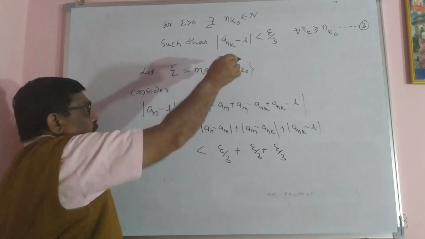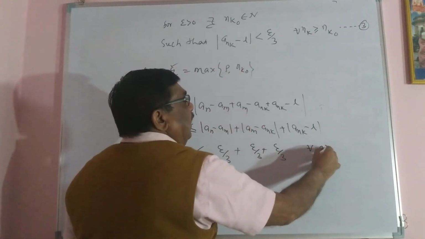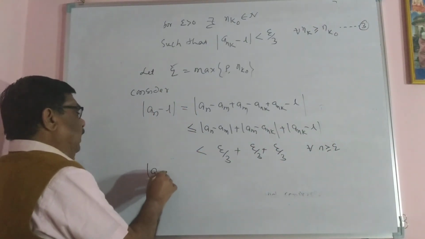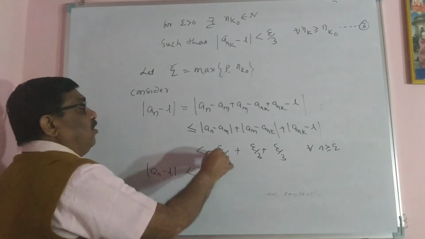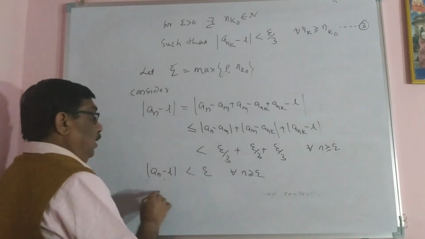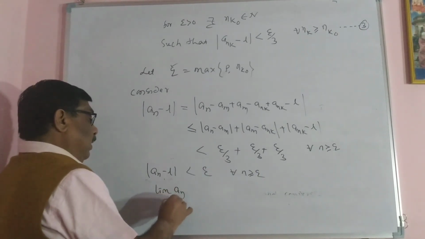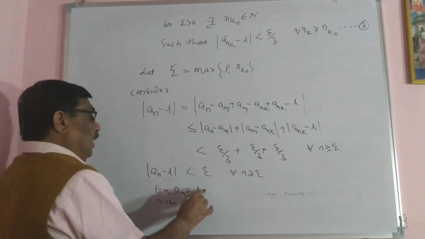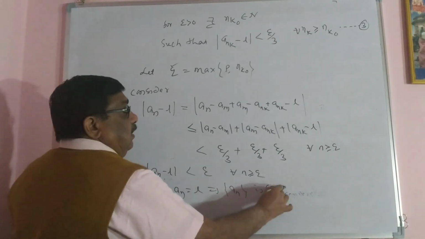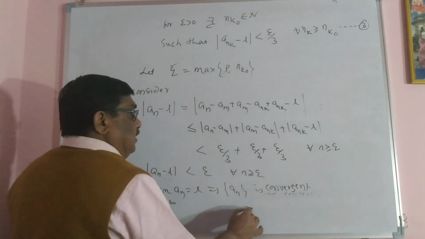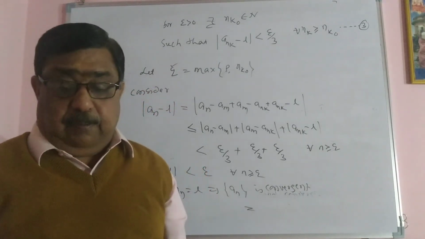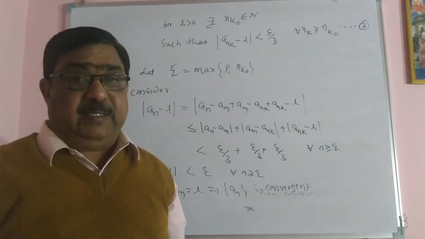And this Q is the maximum of all these, for all n greater than or equal to Q. This shows that a_n minus L is less than epsilon for all n greater than or equal to Q. This shows that limit of a_n as n tends to infinity equals L, which implies a_n is convergent. That's the most important theorem from the examination point of view. This is called Cauchy's general principle of convergence. Many times this is asked.